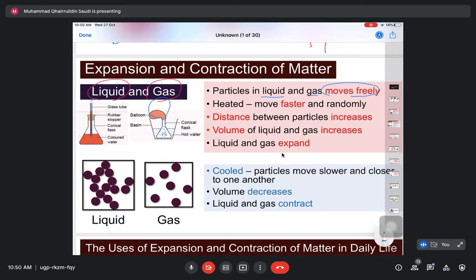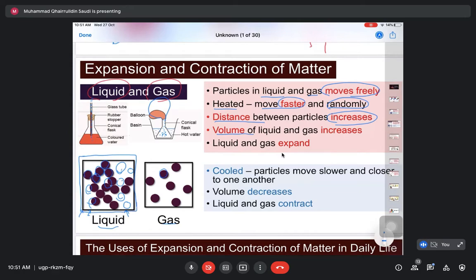Same as before, the particles in liquid and gas move freely. If you still remember, the particles in liquid and gas have space between each other and move freely. When heated, they move faster and randomly. When given heat energy, they will move faster. That will cause the distance between particles to increase, so the distance between them gets bigger. When the distance between particles increases, the volume will also increase. So they will expand. So it is said that the liquid and gas expand.